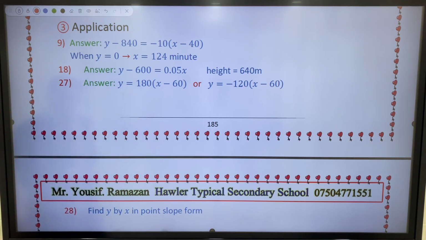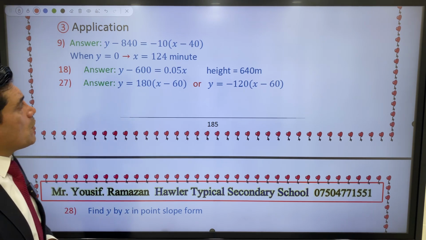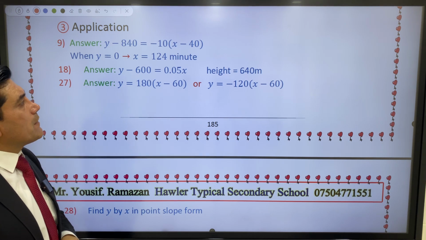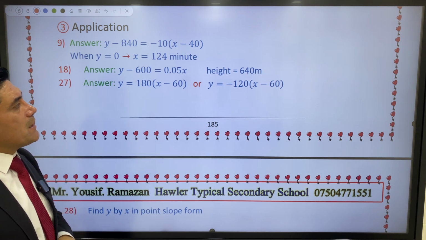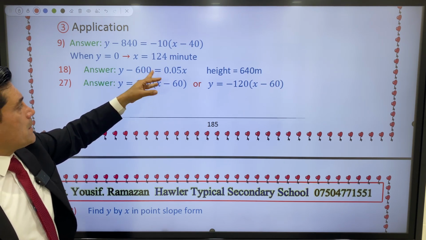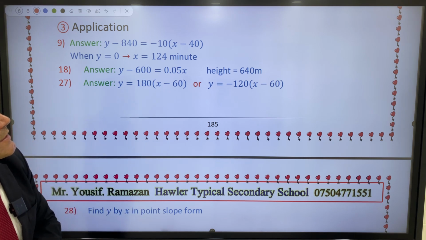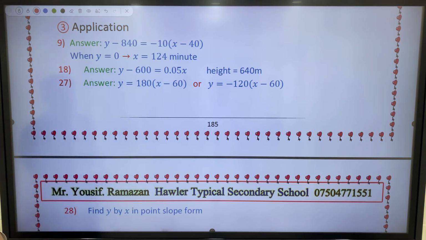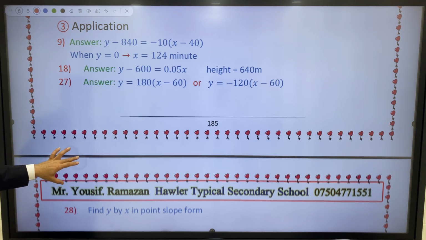About question 18, y minus 600 equals 0.05 x, and the height is 640 meters. About question 27 also, but application questions 9, 18, 20 and 27 are not important to the final exam.